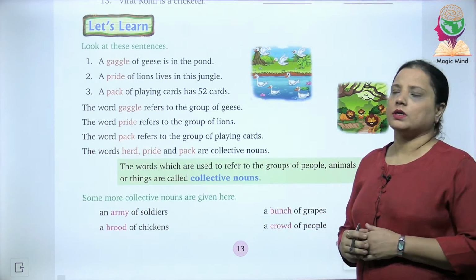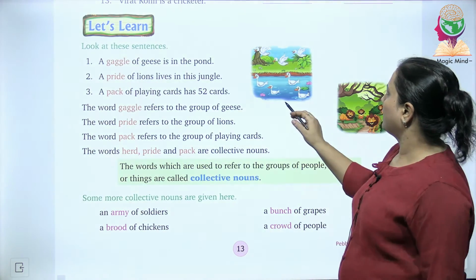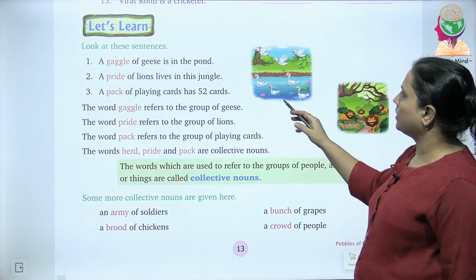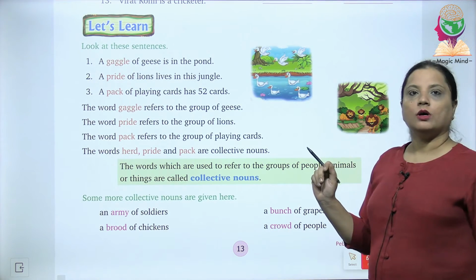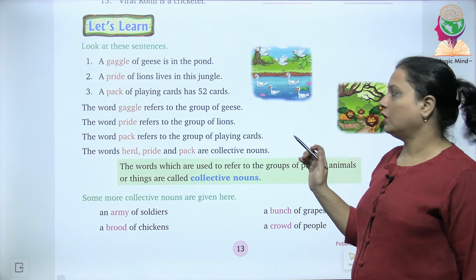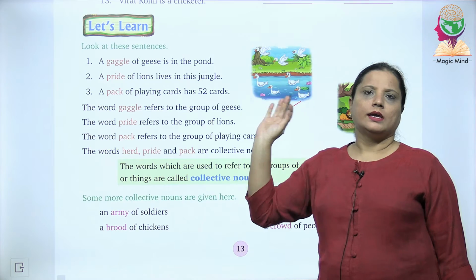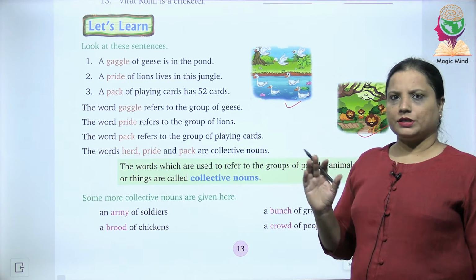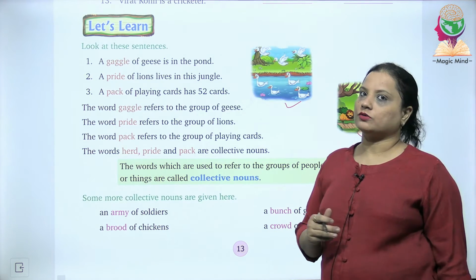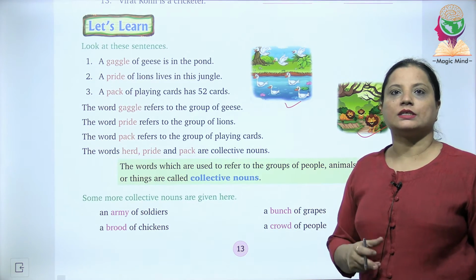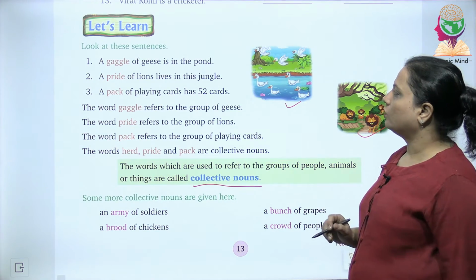The next topic is that they are talking about that you have to look at these sentences. Can you see a group of ducks over here, or you can say these are geese over here, and there are a group of lions over here in the picture. What does this denote? They are actually telling you the group of these animals, or you can say birds, or you can say the group of soldiers. What are these groups actually? They are actually known as collective noun. We are going to now study about collective noun.